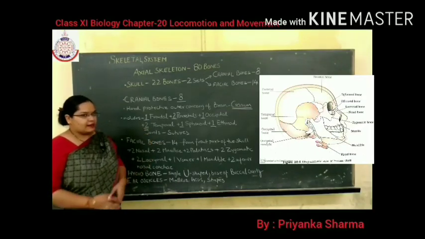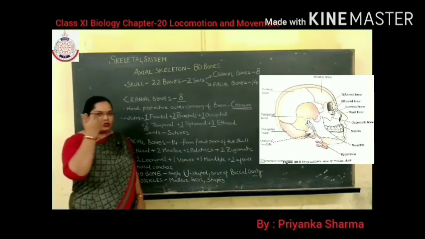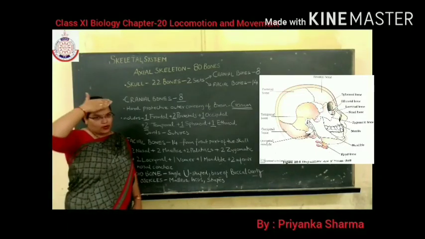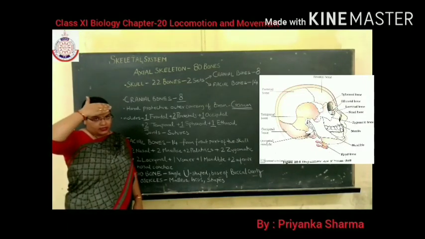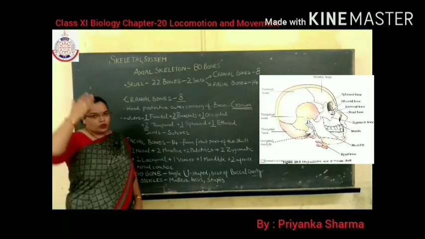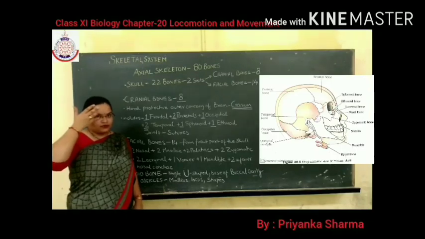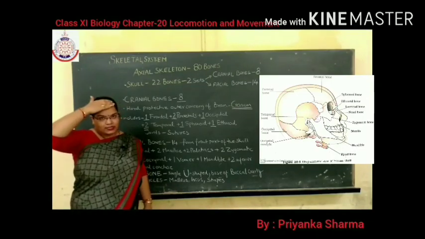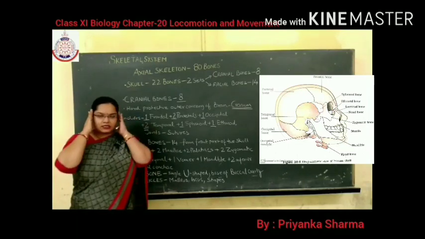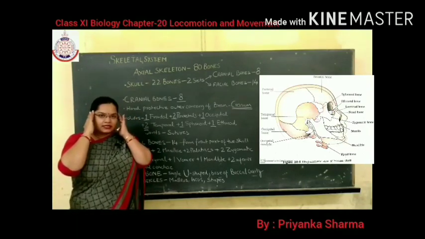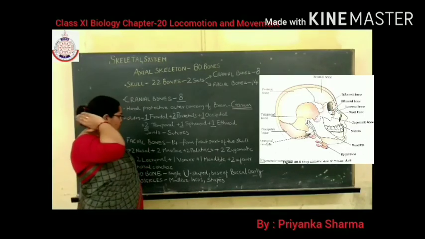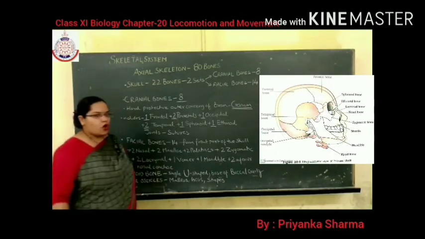You have seen in the diagram. Okay, so in the front, which ones are present? Ethmoid and sphenoid. Then this one, your front, is known as frontal. Then this one is parietal. How many parietal? 2. So 1 ethmoid, 1 sphenoid in front. Then this one is 1 frontal, 2 parietal. Then on the sides near your ear, these are the temporal. So how many temporal? 2 temporal and 1 occipital. At your back, it is the occipital.